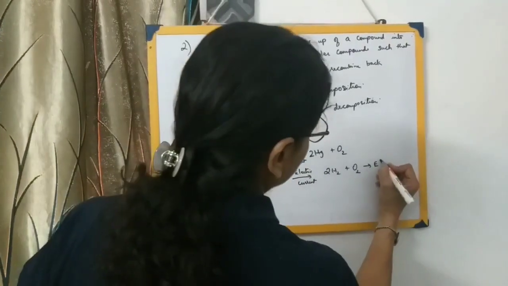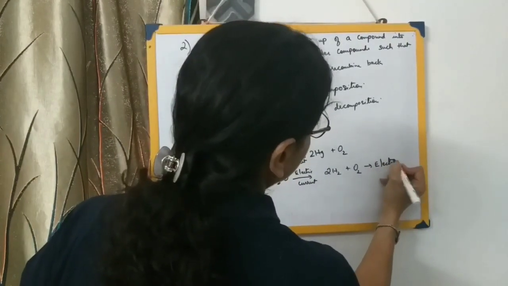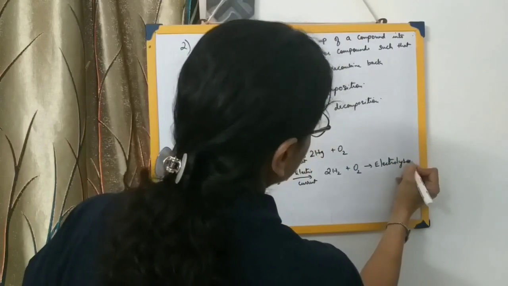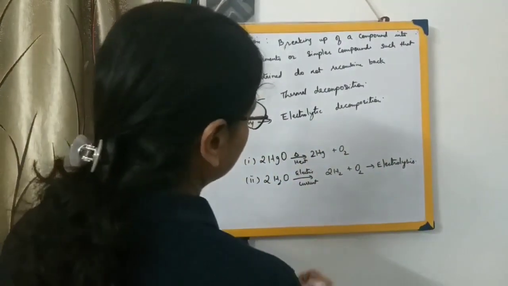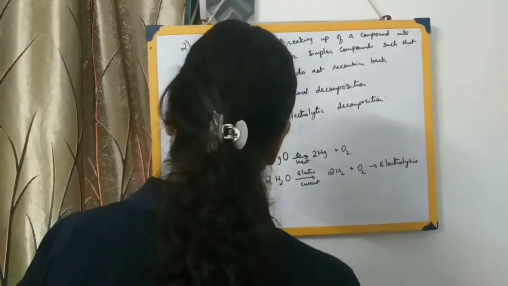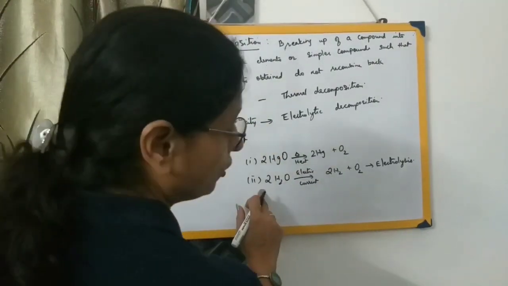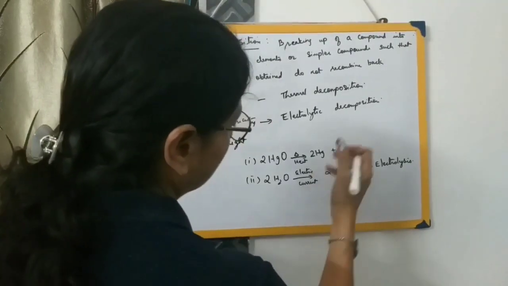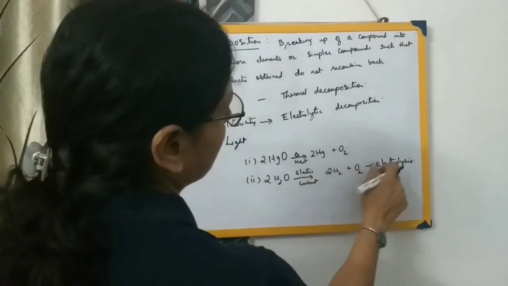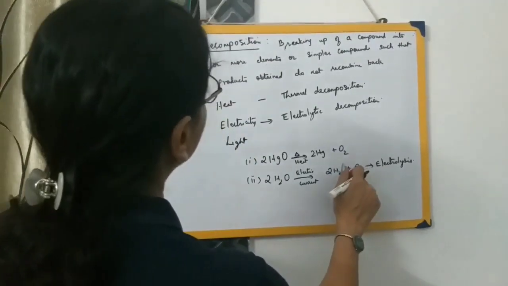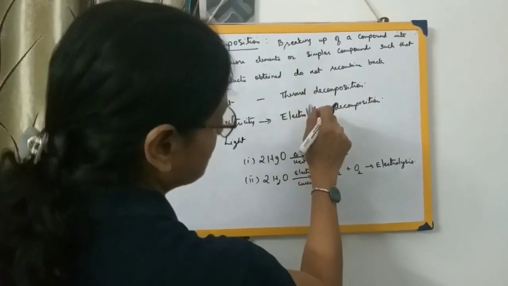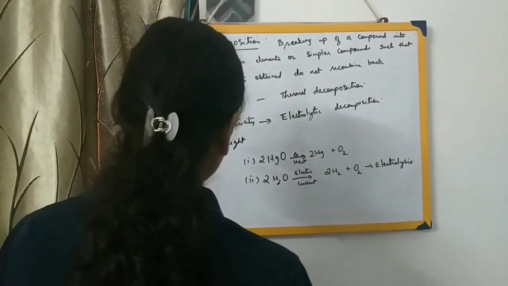We also call this electrolysis. Electrolysis will go in detail later on; at this present moment it's not required. You just remember that when electric current is passed through water in the presence of an acid, it splits up to form hydrogen and oxygen, and this particular case of decomposition by electric current is called electrolysis.